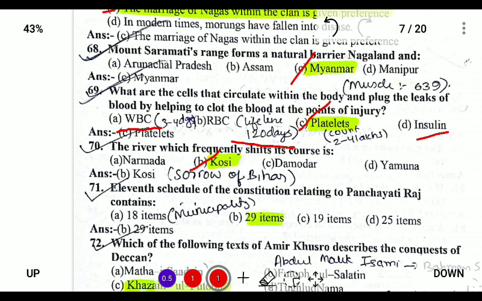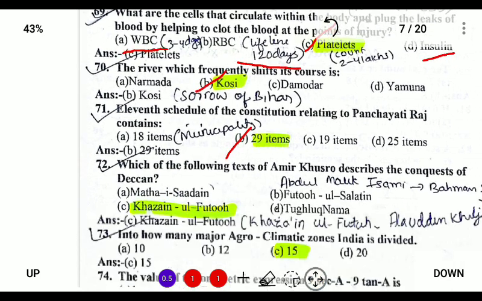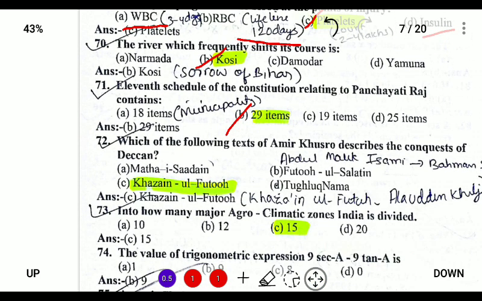11th schedule of the constitution relating to the Panchayat Raj contains 29 items, and for municipalities it contains 18 items. So for Panchayat Raj there are 29 items like water supply, agriculture, school education, etc.